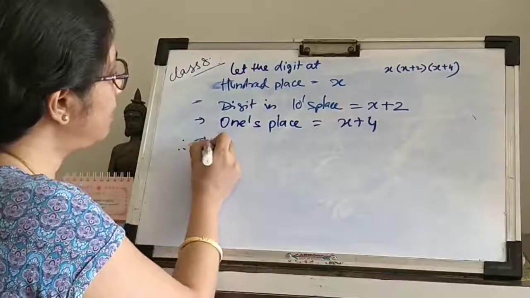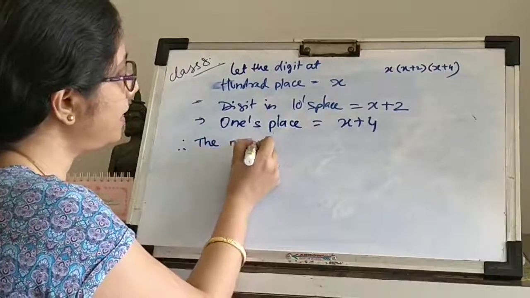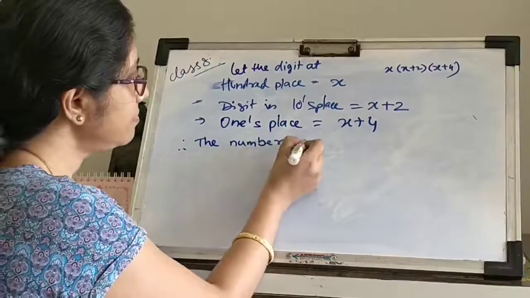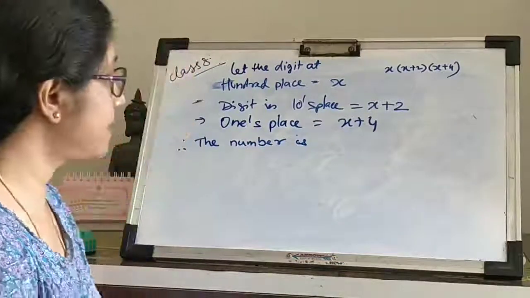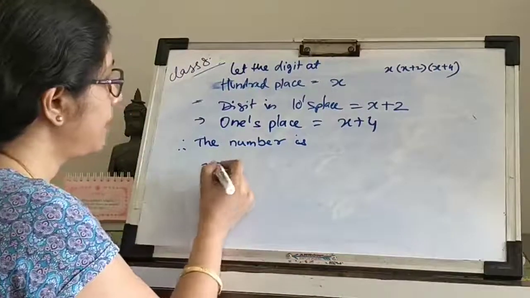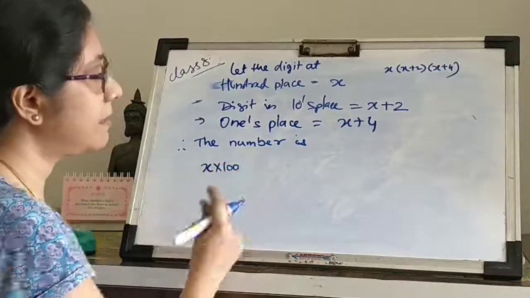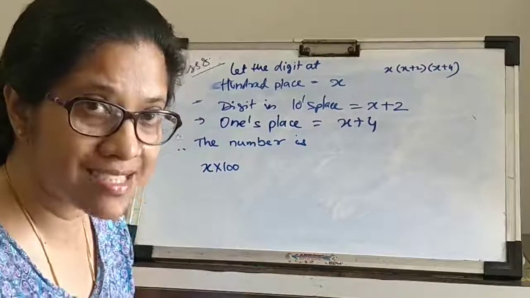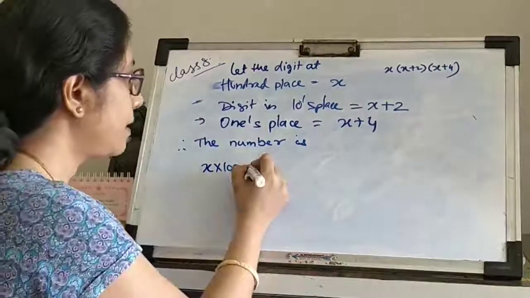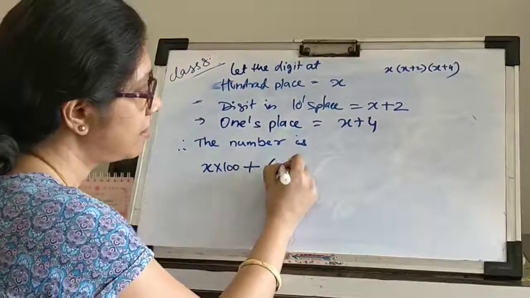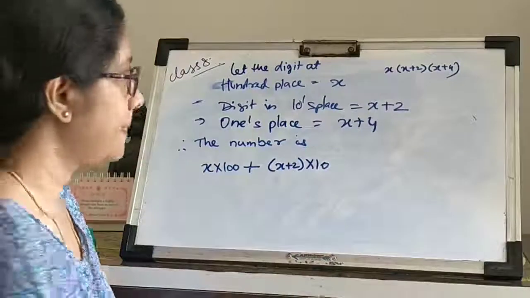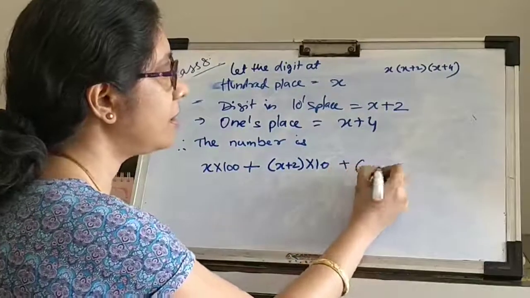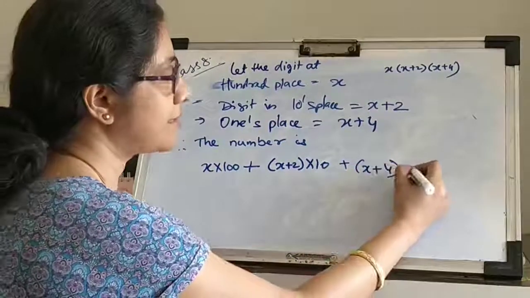Therefore, the number is, starting with the hundreds place, x into 100, this is the hundreds place digit, plus the tens place digit, and then you have the ones place.